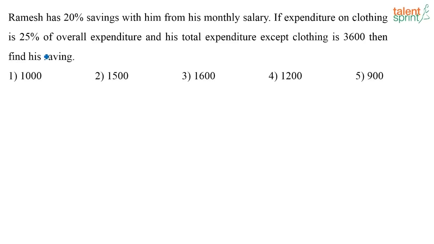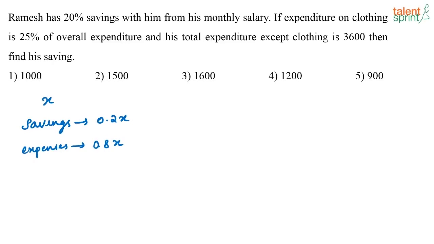So let us assume that the salary of Ramesh is x. Now if Ramesh's salary is x, what is his savings? He is saving 20% of his salary, or he is saving 0.2x. Now his expenditure on clothing is 25% of the overall expenditure. So if he is saving 20%, what is his expenses? His expenses is nothing but 1x minus 0.2x, or he is basically using 80% of his salary for expenditure.